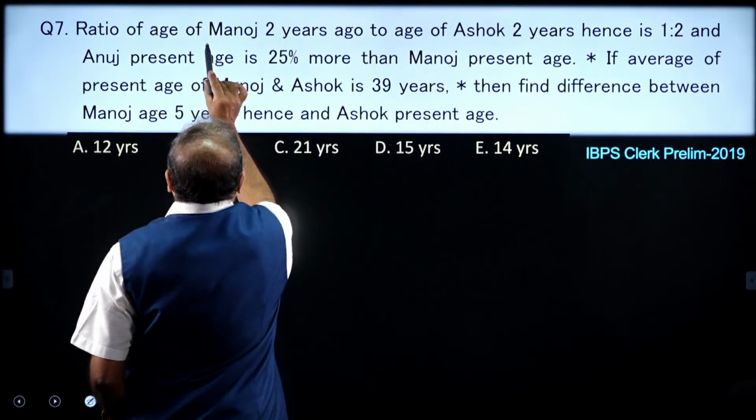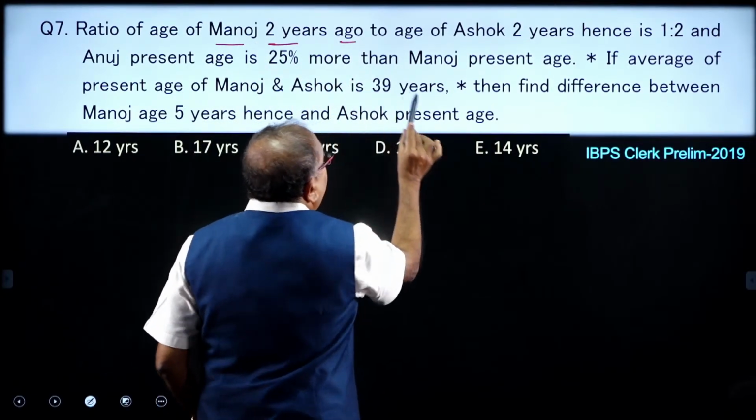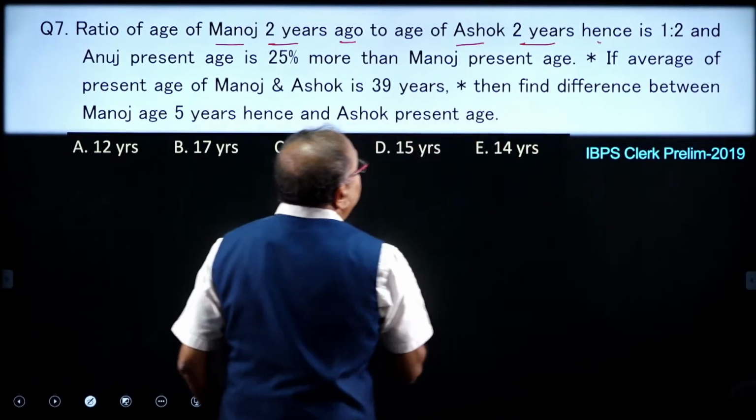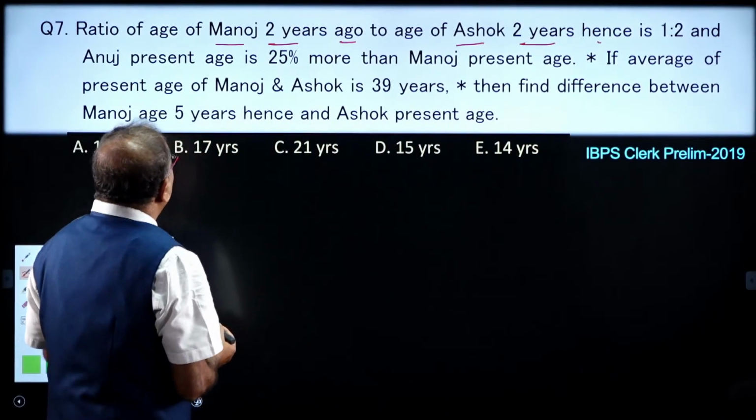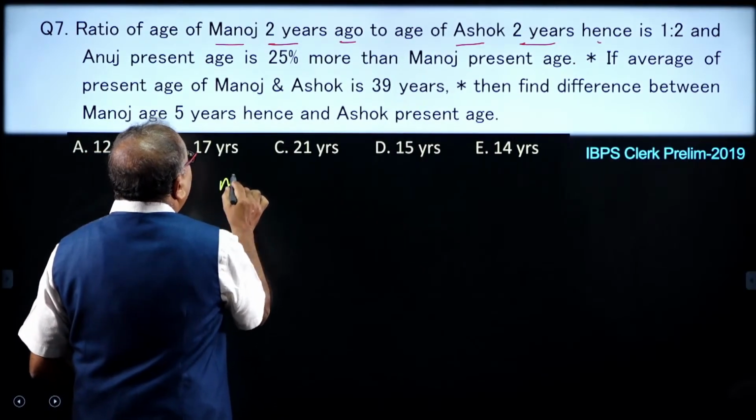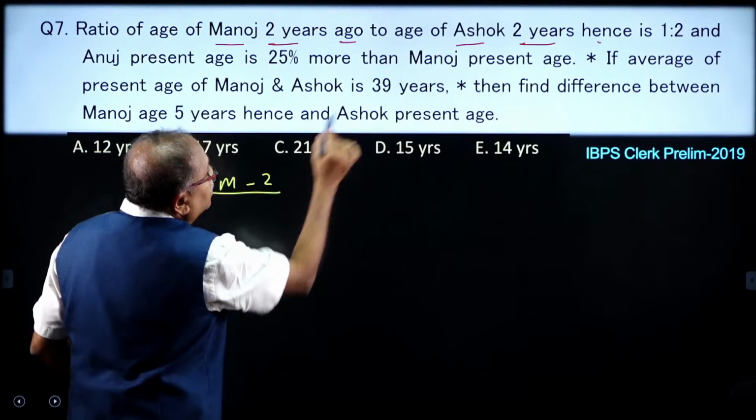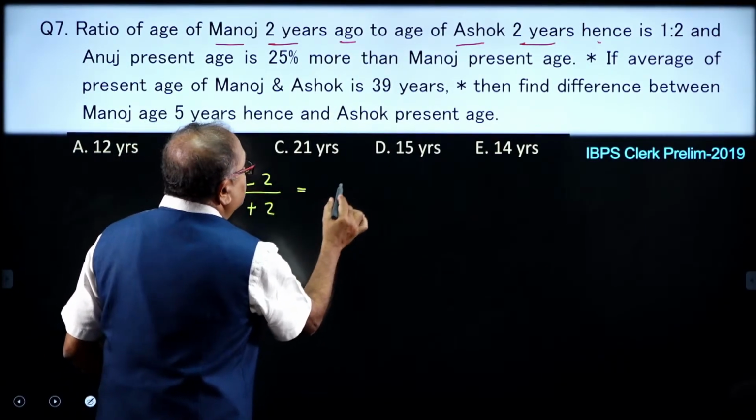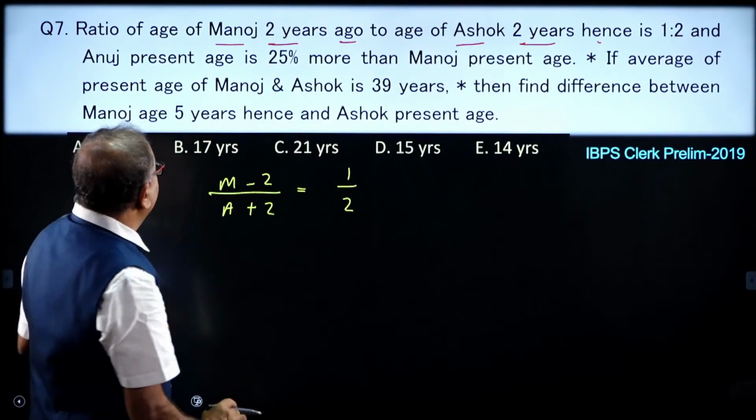The ratio of the age of Manoj 2 years ago to the age of Ashok 2 years hence is 1:2. So, what is given to us is Manoj minus 2 by Ashok plus 2 is 1/2. This was the point number 1 given to us.